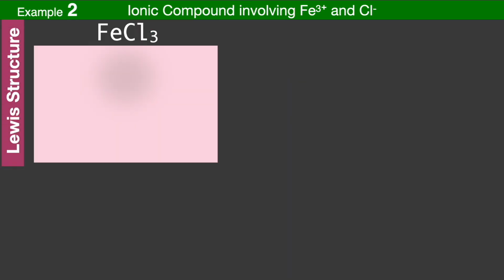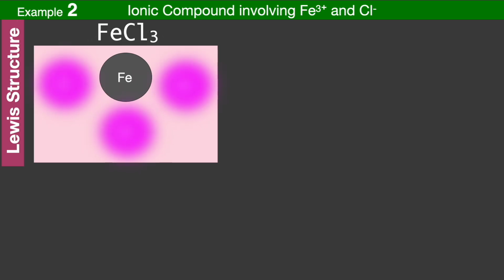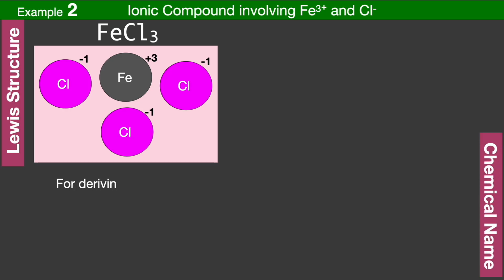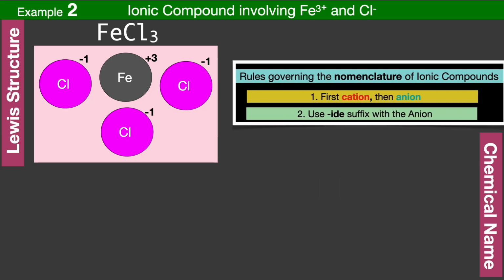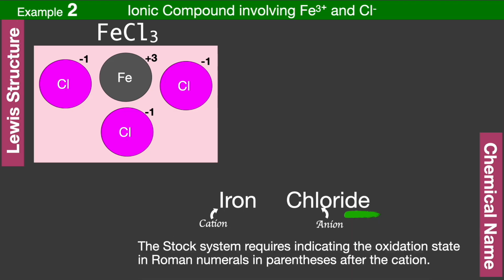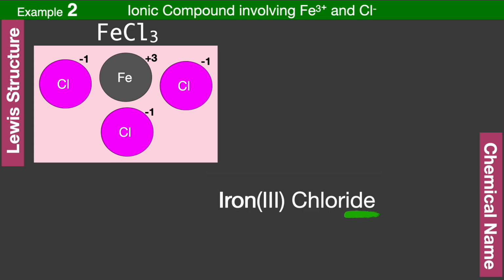Lewis structure. For drawing its Lewis structure, we show the cation Fe3+ in the center and keep 3 Cl- anions around it. We also show the charges of the cation and the anions. Chemical name. For deriving the chemical name, we keep in mind two conventions. As per the ionic naming convention, we write the cation followed by the anion with the IDE suffix. Abiding by this, the name comes out to be iron chloride. The Stock system requires indicating the oxidation state in Roman numerals in parentheses after the cation. Applying this rule, the name of the compound becomes iron(III) chloride.